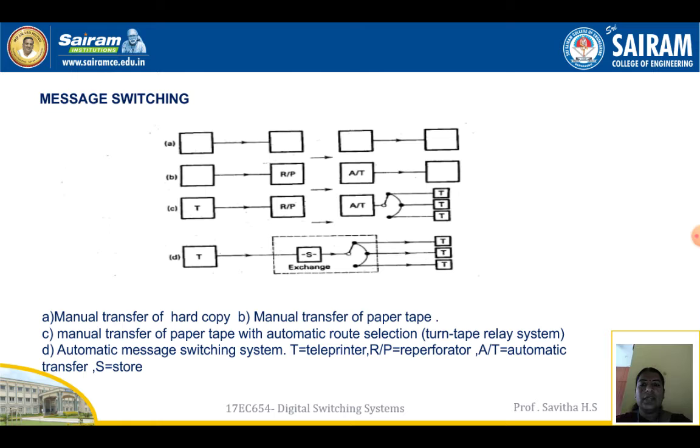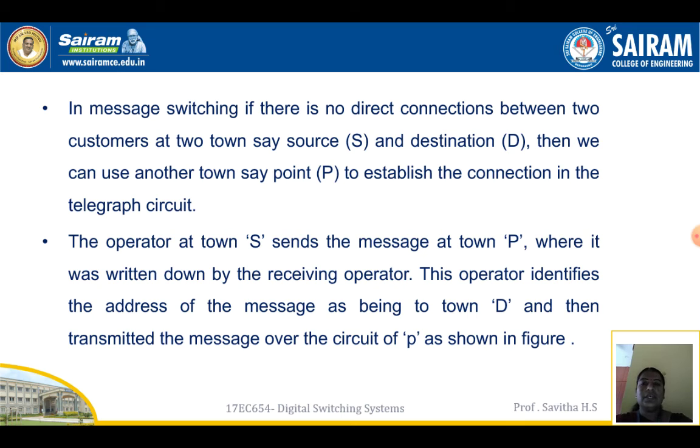Message switching has four parts: first, A1 is manual transfer of hard copy; B1 is manual transfer of paper tape; C1 is manual transfer of paper tape with automatic route selection; and the fourth one is automatic message switching. In message switching, if there is no direct connection between two customers at two towns, say source S and destination D, then we can use another town point P to establish the connection in the telegraph unit.